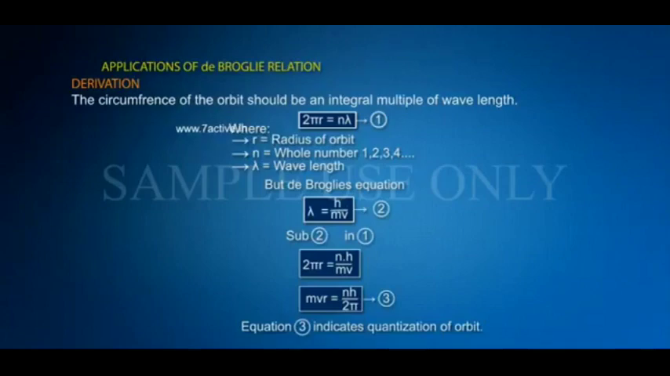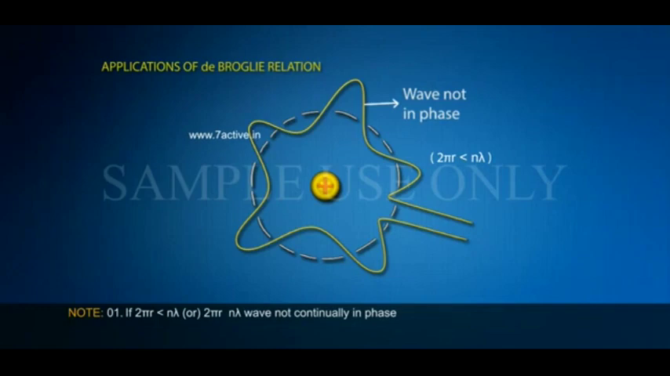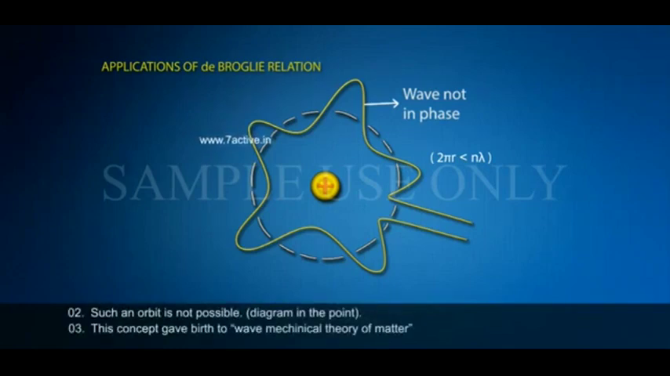Equation 3 indicates quantization of the orbit. Note: if 2 pi r is not equal to n lambda, the wave is not continually in phase, and such an orbit is not possible. This concept gave birth to the wave mechanical theory of matter.